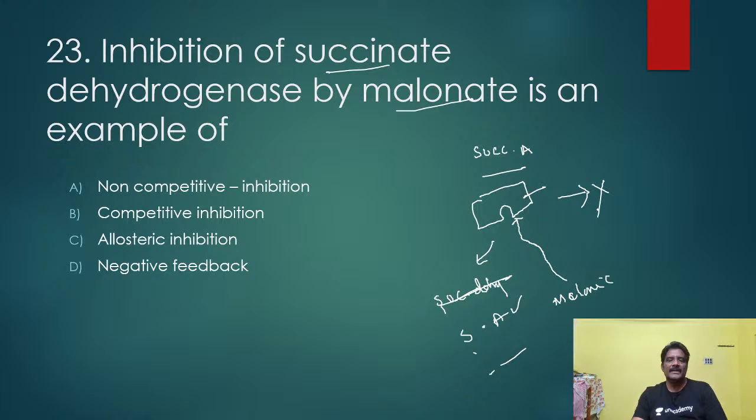The structural similarity with the substrate is responsible here.